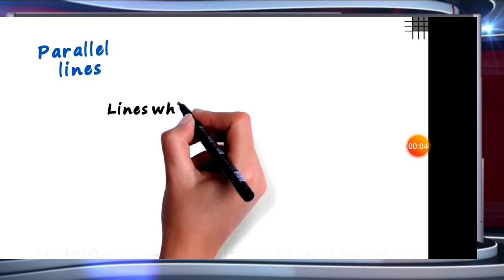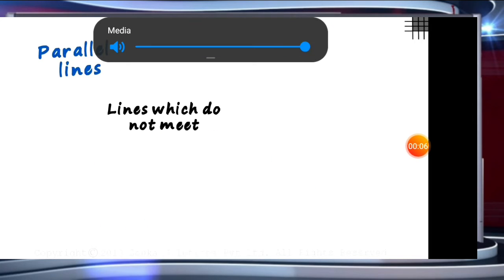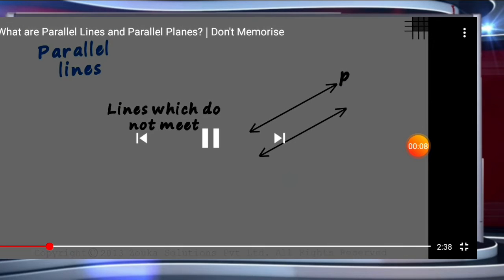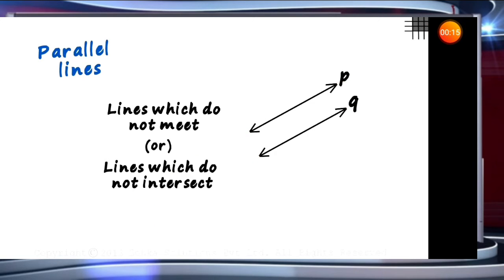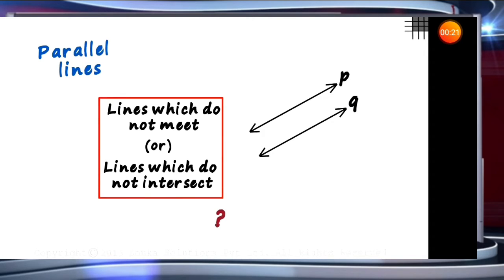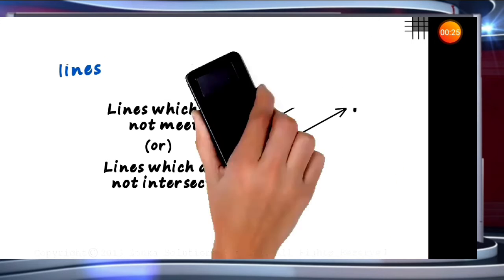So are lines which do not meet parallel? Like line P and line Q here. They don't meet even if they're extended. Or maybe we can call them lines which do not intersect. Are these definitions correct? This is how most of the students define it, and it is not completely correct. Let us erase this and see why.